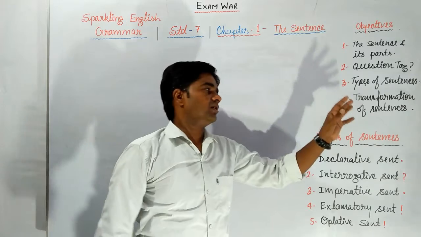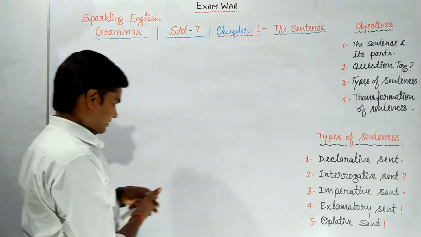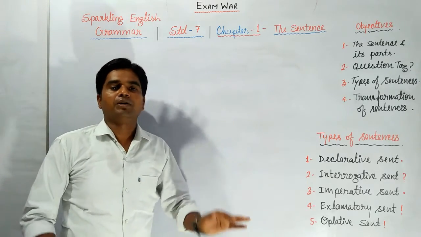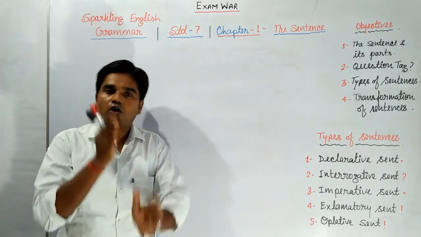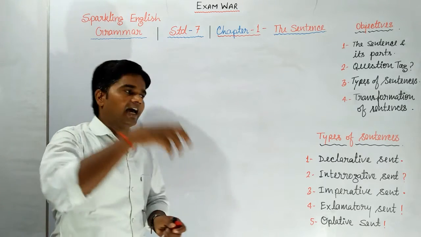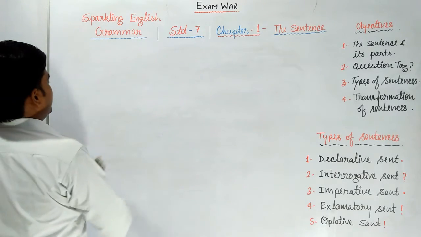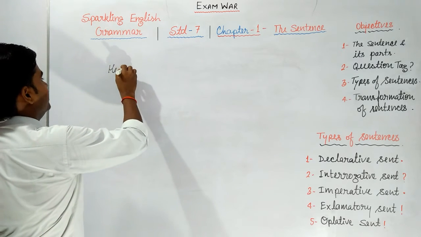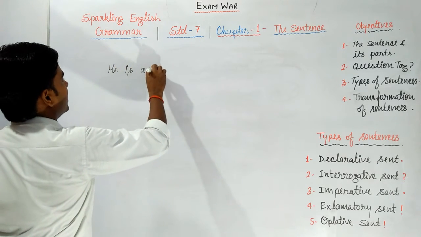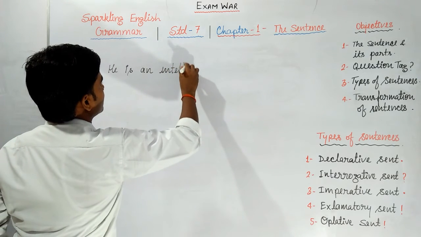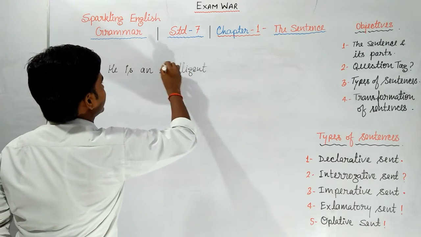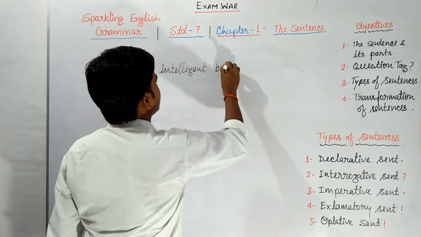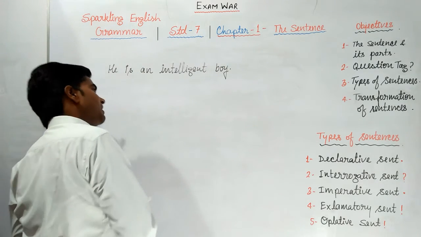Now what is the transformation of sentences? In transformation of sentences, we change the sentences from negative to positive, positive to interrogative. This is called transformation. Let's have some example of transformation. First one, I wrote he is an intelligent boy.